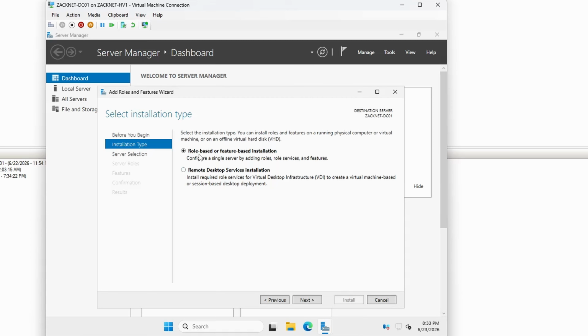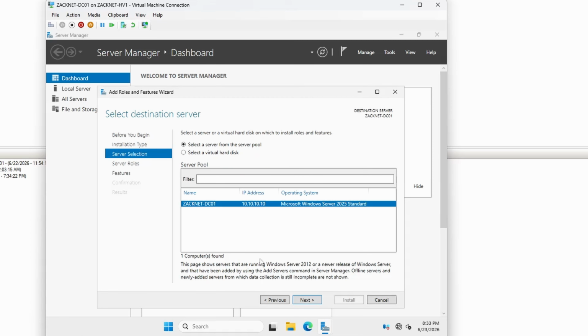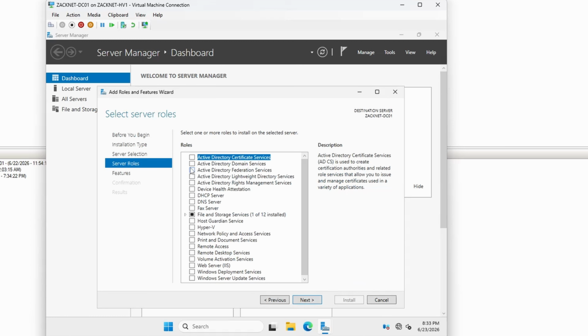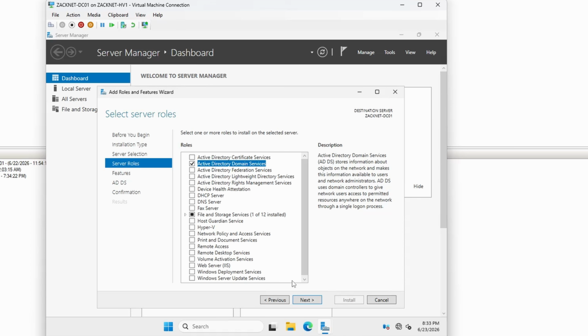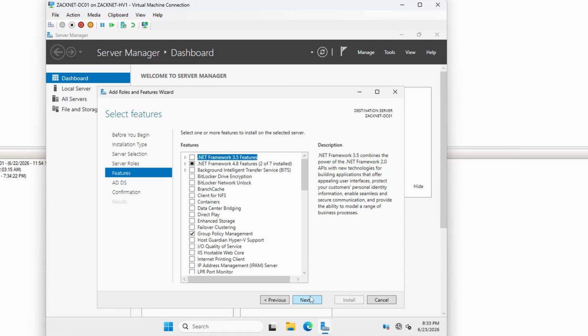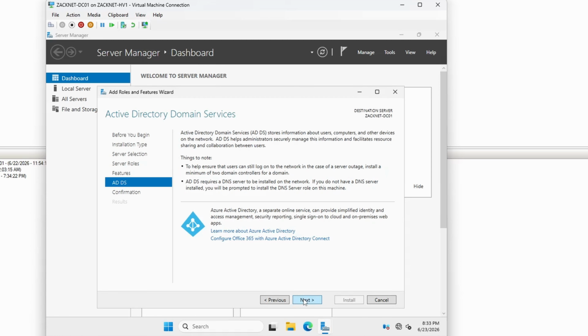Click Next, Role-Based or Feature-Based Installation, and select your DC01 from here. In my case, it's going to be ZackNet-DC01, and I got the static IP address as well. And we will hit Next. And what we want to do is install Active Directory Domain Services and add features. Hit Next and make sure that group policy management is enabled.